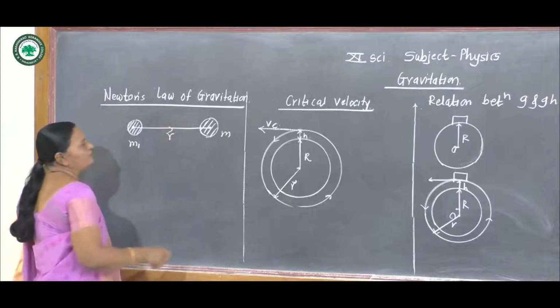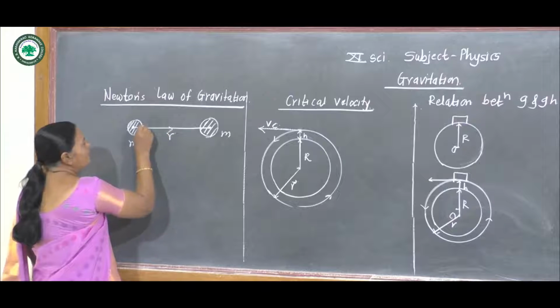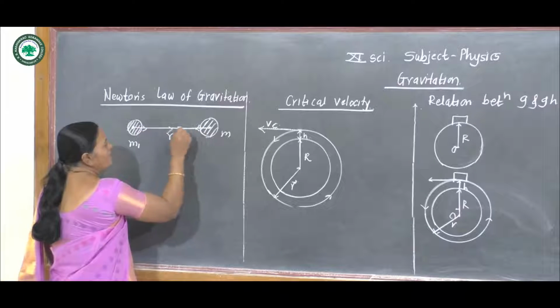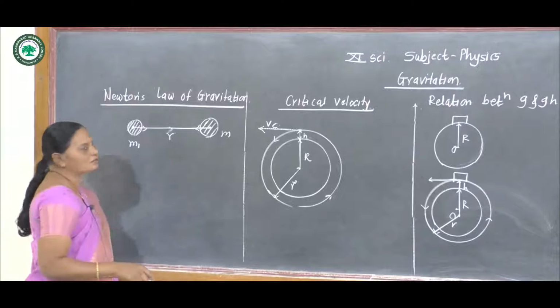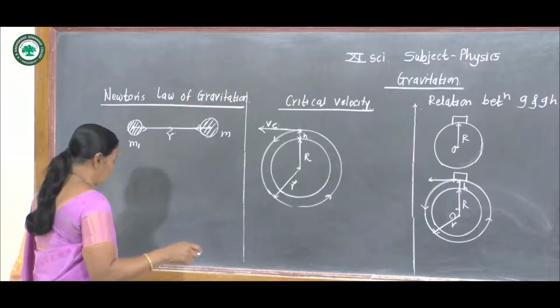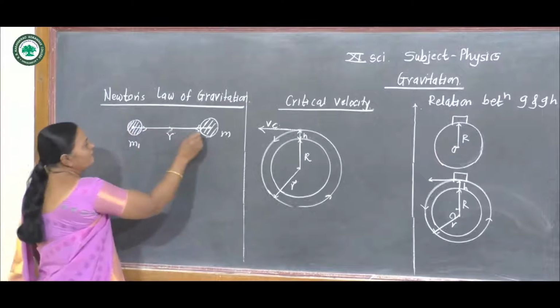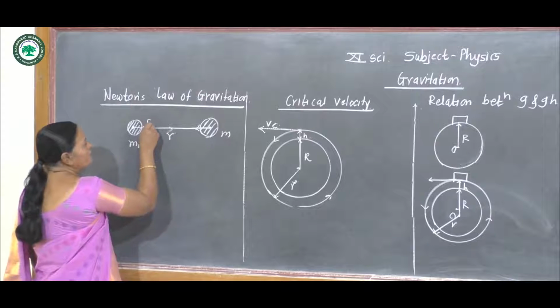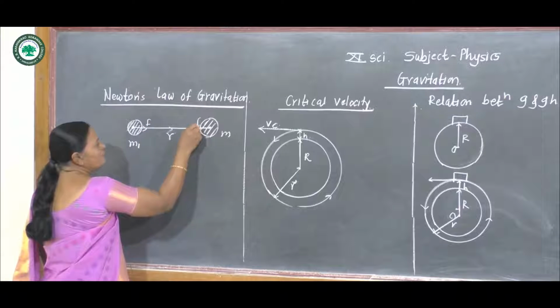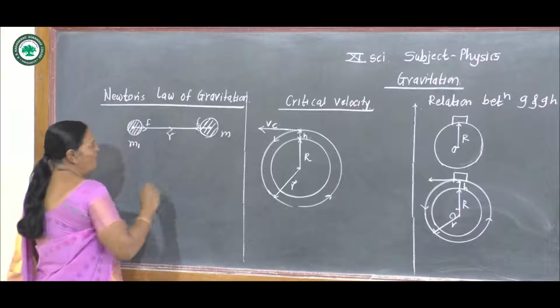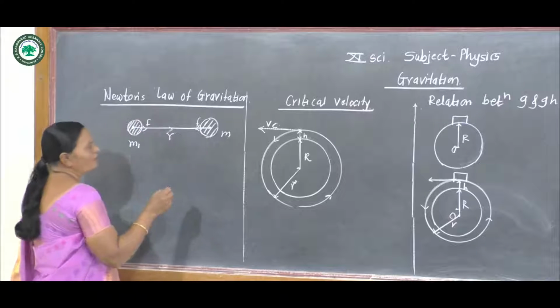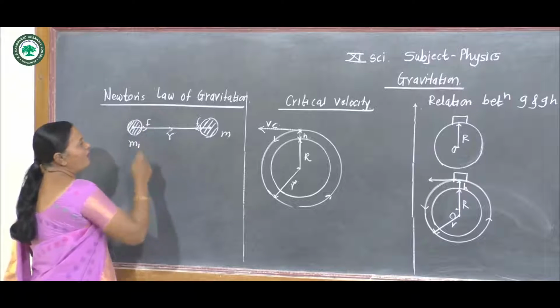This gravitational force is also called central force. Now see, there is a force of attraction. Suppose this is F, this is also F. There is a force of attraction, and this force of attraction is given by F.